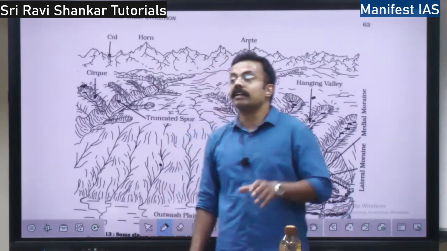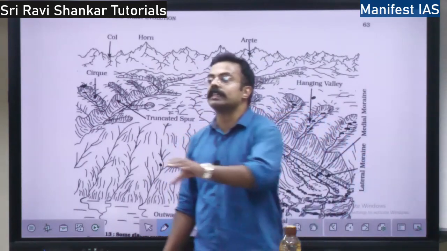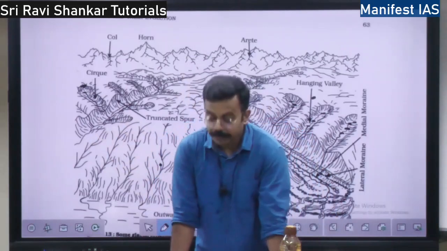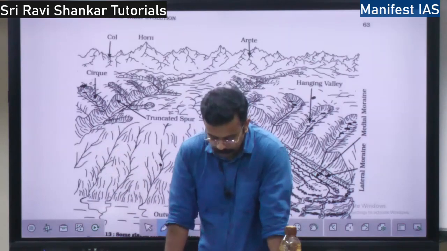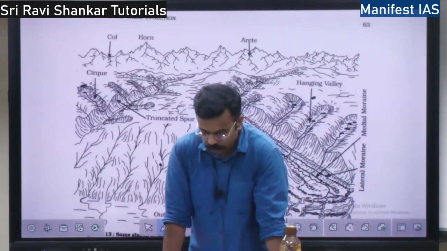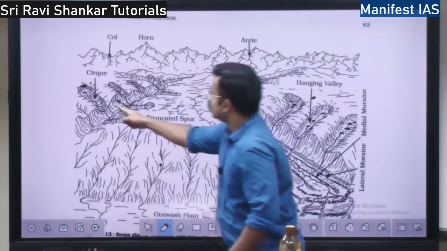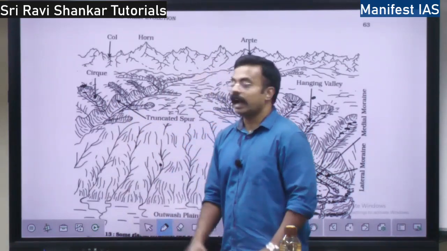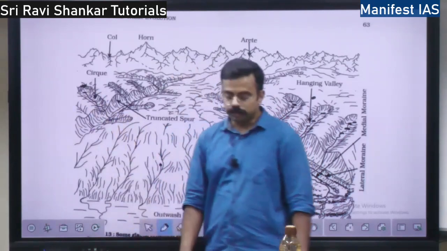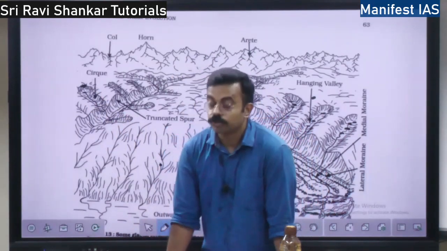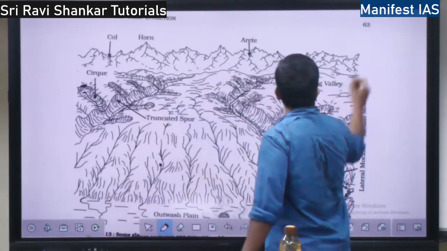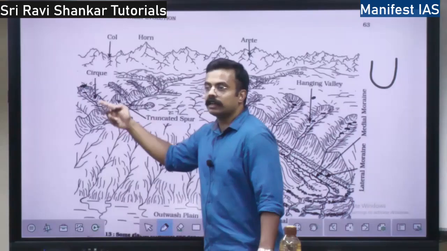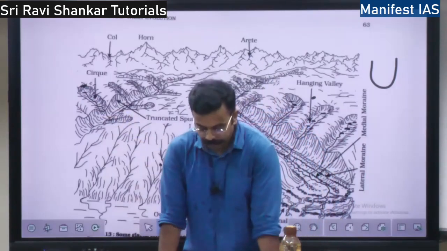So when does it create? It will cut while moving. When the glacier moves down the mountain, it is going to cut the cirques, right? So these are deep, see, there is depth, and there is width. They are wide and they are long as well. These are the dimensions of a cirque. So they are troughs. Troughs means, as I told you, it is in this shape. Isn't it a trough? Trough-like direction. Cirques are very important.